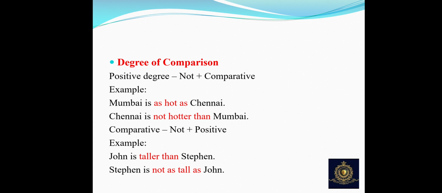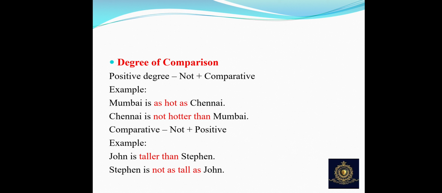Stephen is not as tall as John. Stephen is not as tall as John means John is taller than Stephen. So we have not changed the meaning of the sentence. We have just changed the degree as well as the nature of the sentence. So we changed affirmative into negative. We changed comparative degree into positive degree, but we haven't changed the meaning, right?